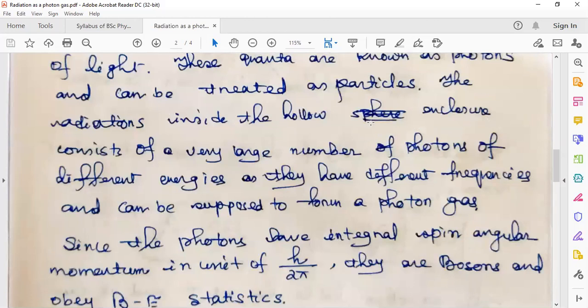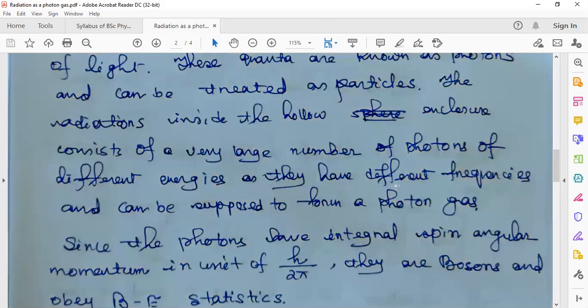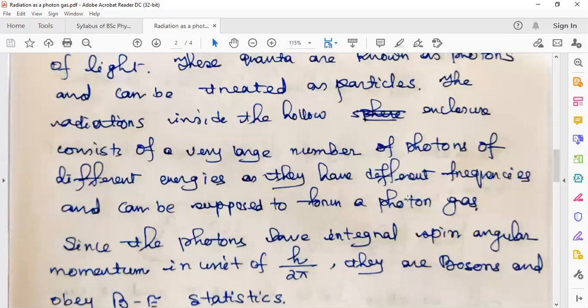So what is the photon gas? That is the definition we have to learn now. The radiations inside the hollow enclosure consist of a very large number of photons of different energies, as they have different frequencies, and can be supposed to form a photon gas. Okay, and that's why they can be supposed to form a photon gas.